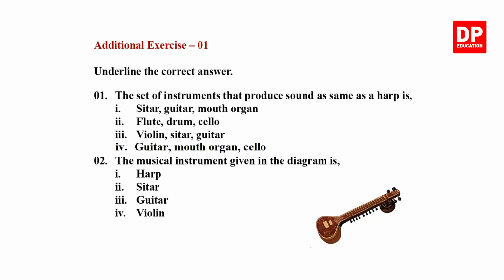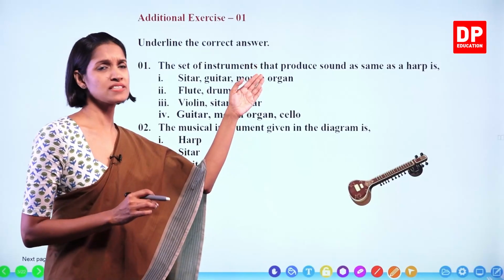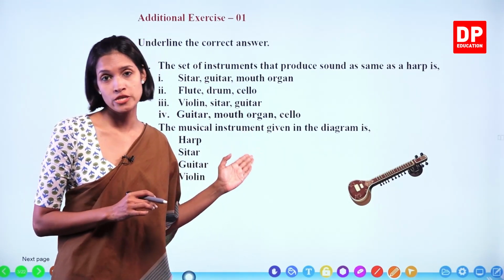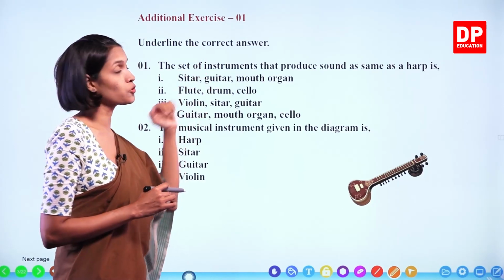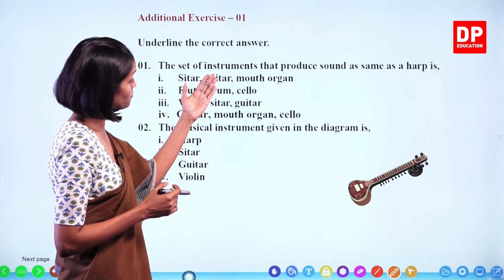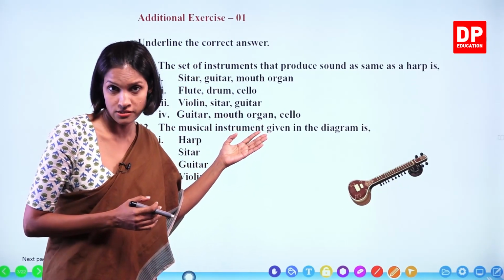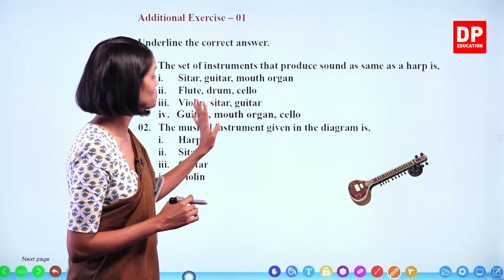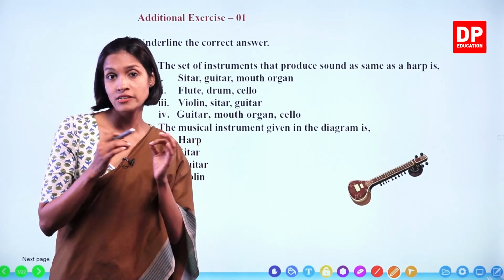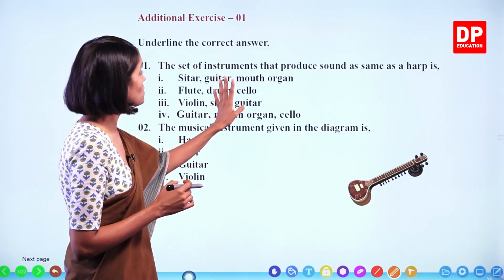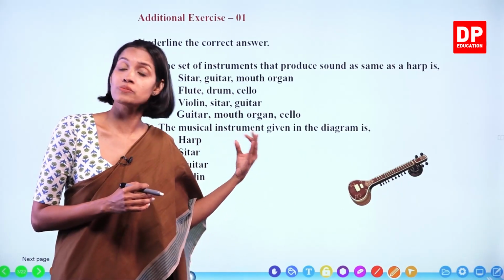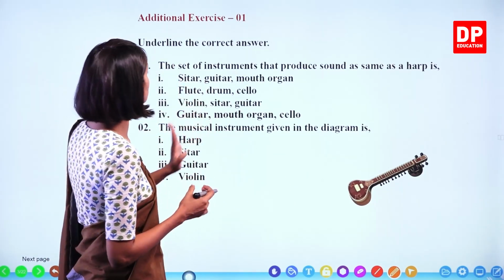Additional exercise 1. Underline the correct answer. These types of questions are known as MCQs, or multiple choice questions, because you are given more than one choice of answer. You have to find the most correct answer, children. Sometimes there might be more than one correct choice. Then you have to underline the most correct or most suitable answer. We will go through this.